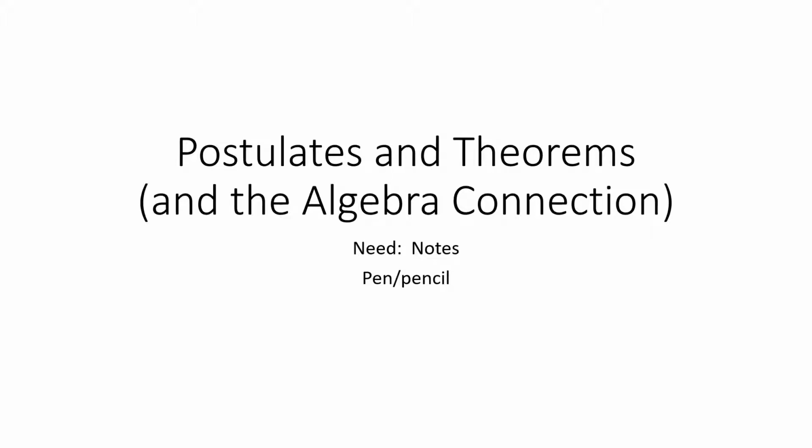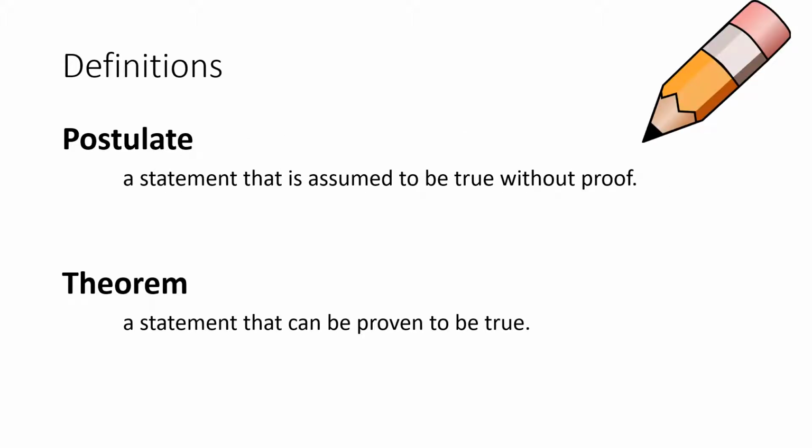When we talk in geometry, we're going to be talking about these things that are called postulates and theorems. So what exactly are postulates and theorems? A postulate is a statement that is assumed to be true without proof. And a theorem is a statement that can be proven true, and it can also be proven false.